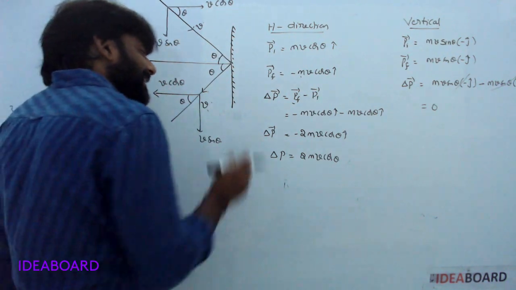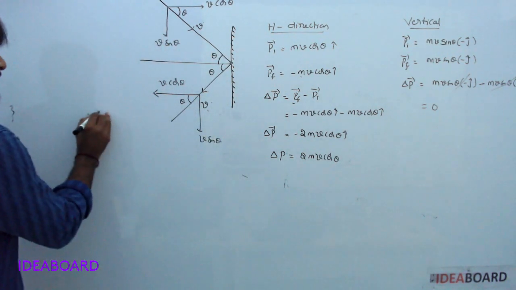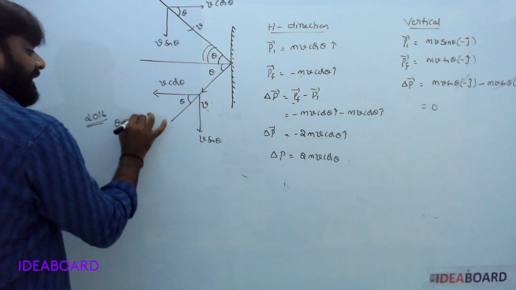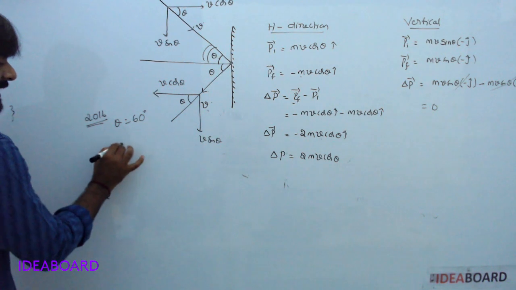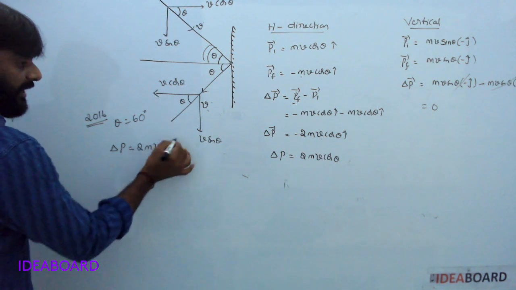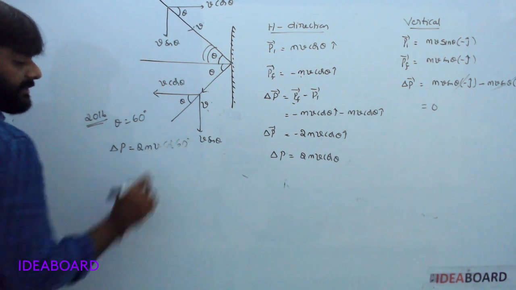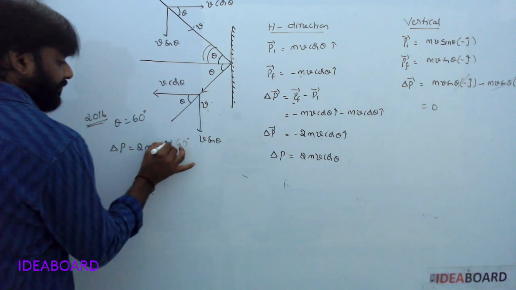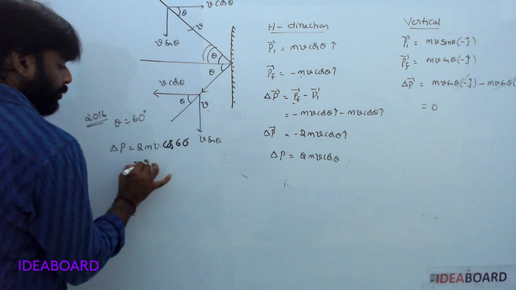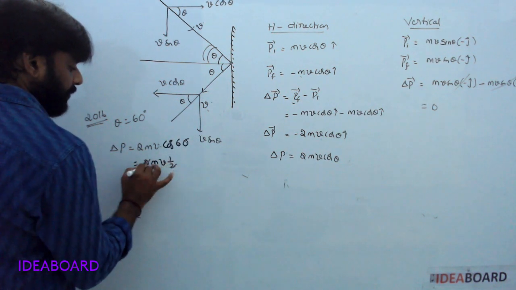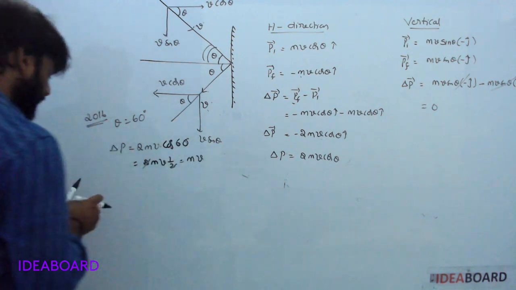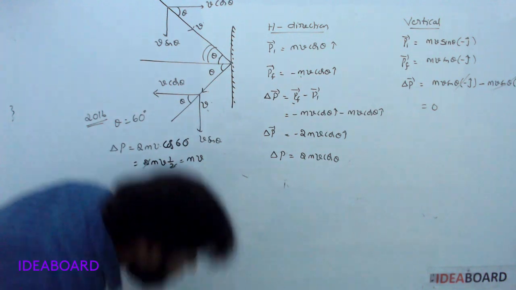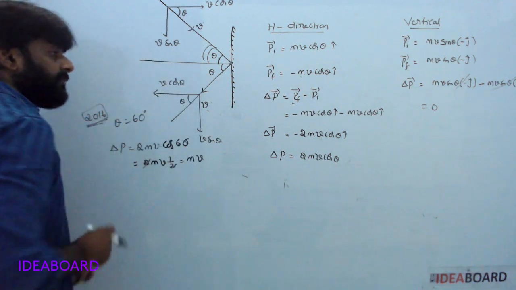Understood? In 2016, a NEET question was based on this topic, where the given angle with the horizontal is 60 degrees. What about the change in momentum? Delta P is 2 m v cos 60 degrees. Cos 60 is 1 by 2, so cancelling, the change in momentum is simply m v. Understood? Okay, it is a 2016 NEET question.